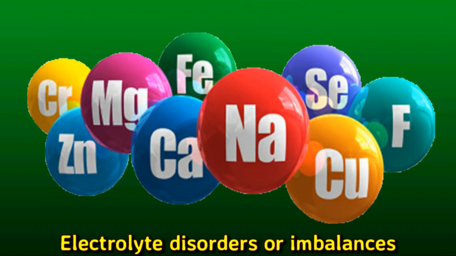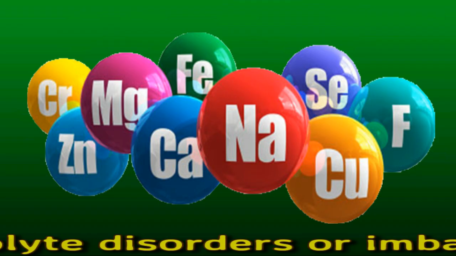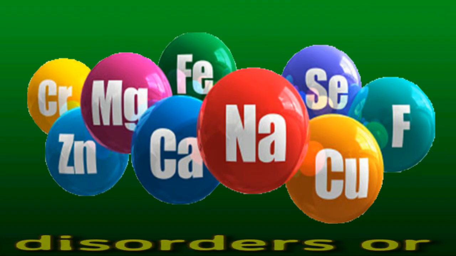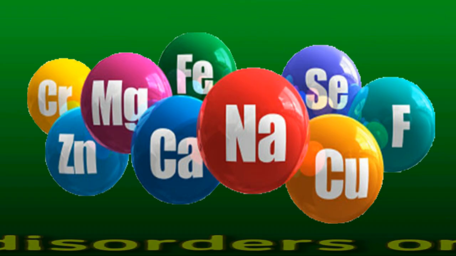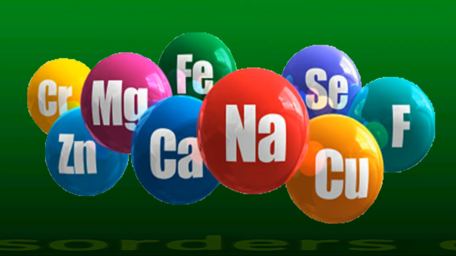Types of electrolyte disorders include hypokalemia and hyperkalemic periodic paralysis. Risk factors for an electrolyte imbalance include loss of fluids through sweating, vomiting, diarrhea, chemotherapy, difficulty eating a healthy diet, taking antibiotics or immunosuppressants.